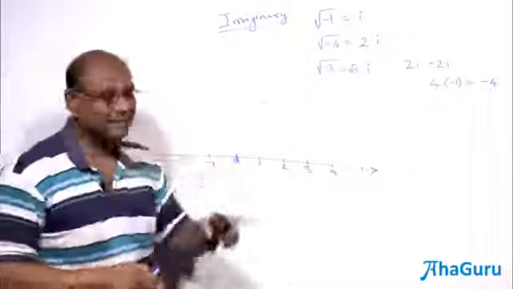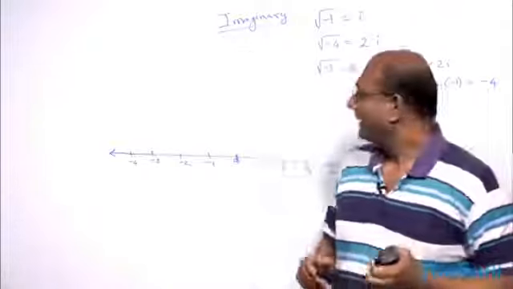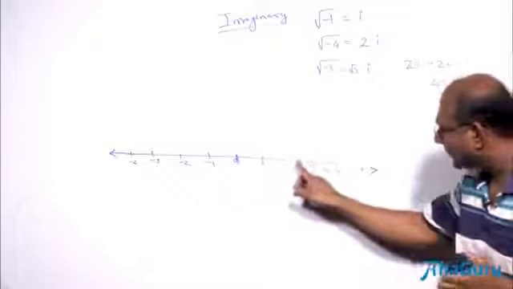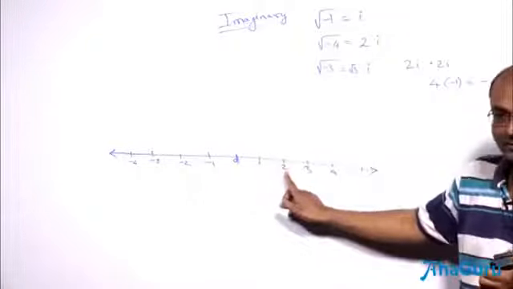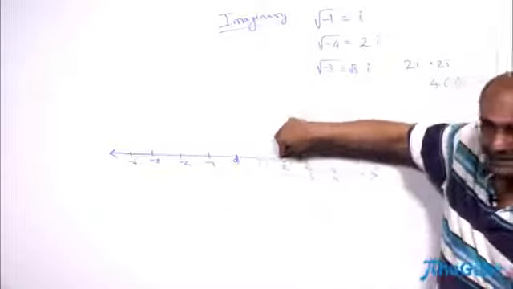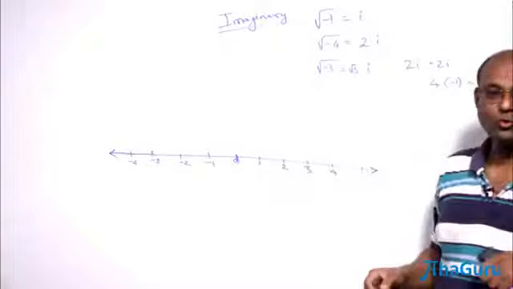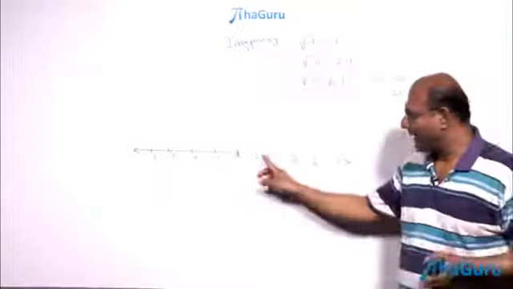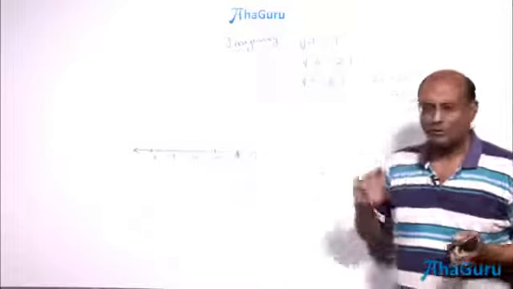But this complex number doesn't come anywhere here. If you think about it, natural numbers did not fill in all these places. They only filled this one, then that one. Then we brought in fractional numbers and we put them there. We call them rational numbers. Then we had root 2 which was irrational. Then we found a place for that also, 1.414, right? We have a place for root 2.